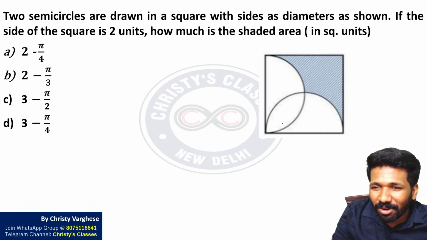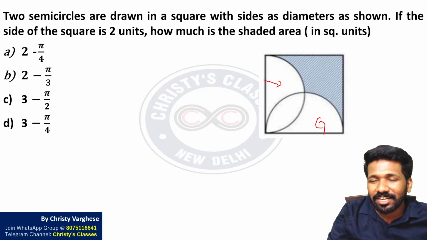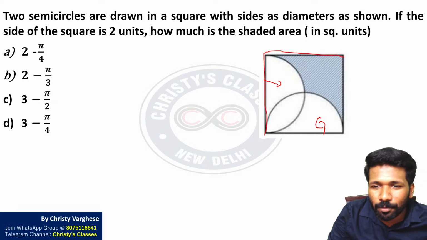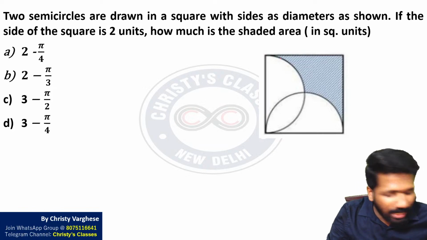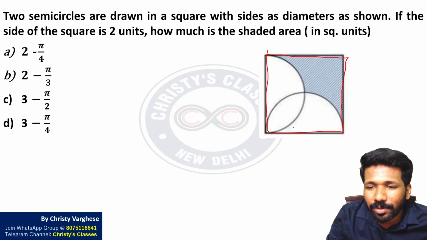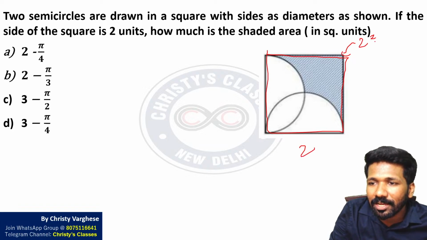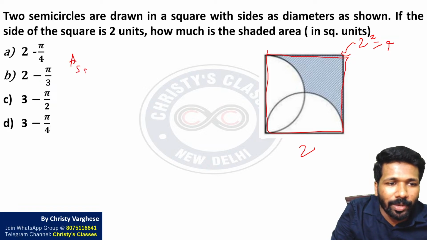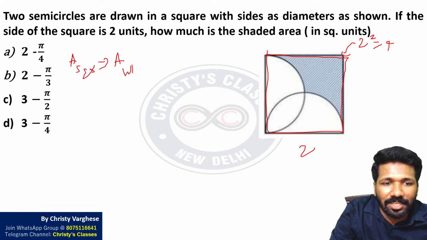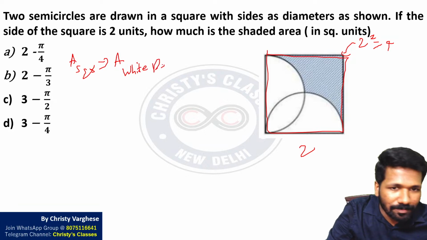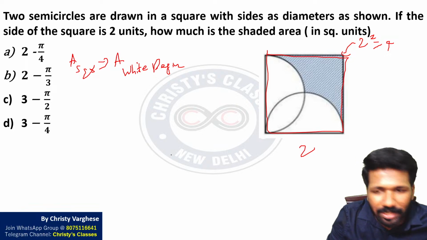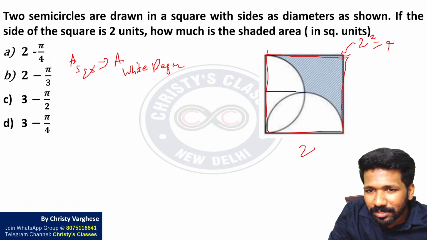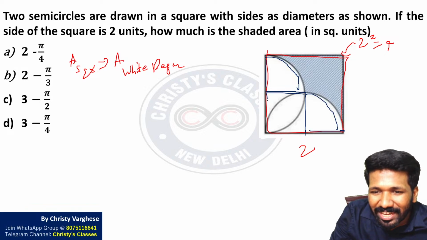So here, what is not needed is this unshaded white region, remove that from the full square. Mathematically speaking, remove that area from the area of the square. What will be the area of the square? It is a square of side length 2, so the area is 2 squared, which is 4. Area of square minus area of white regions. I will bifurcate the white regions so that it is easy to understand: a semicircle here, another semicircle here, and another square here.